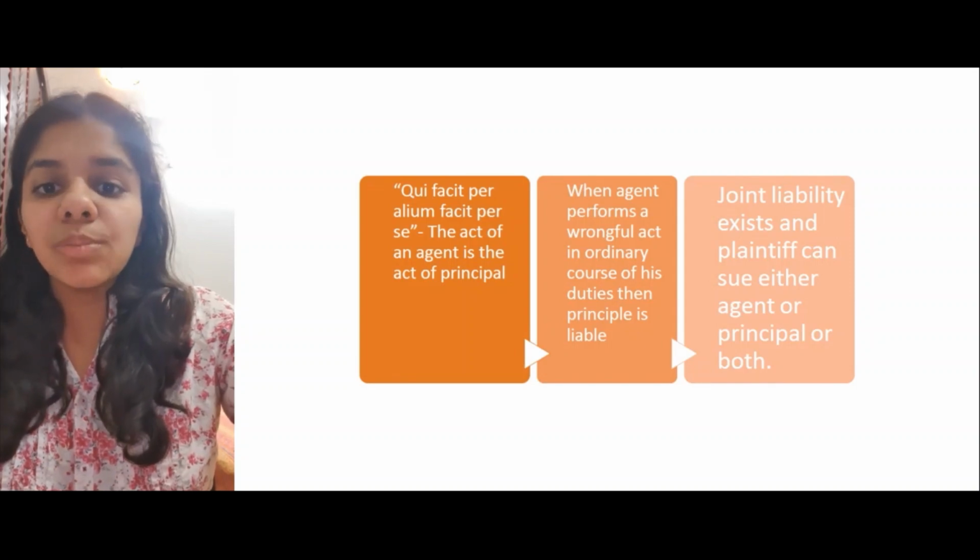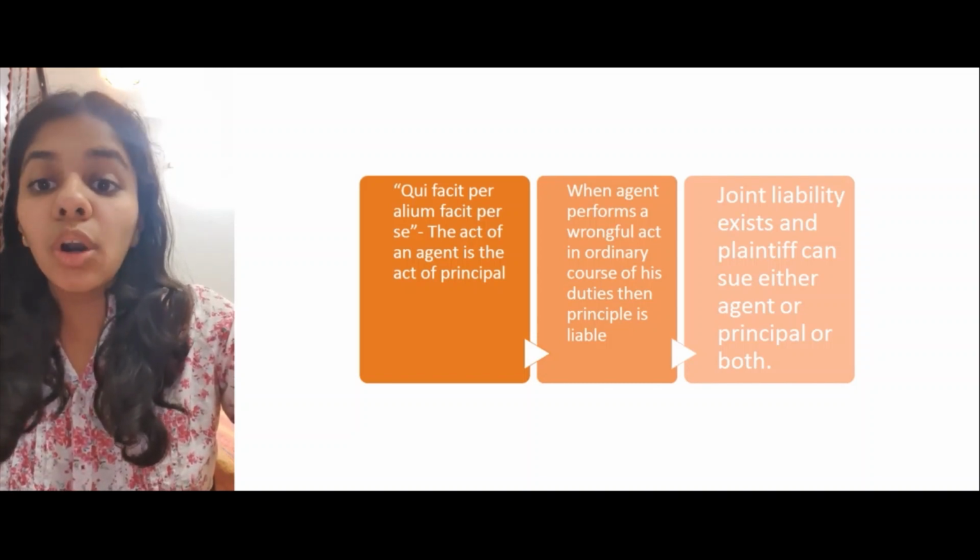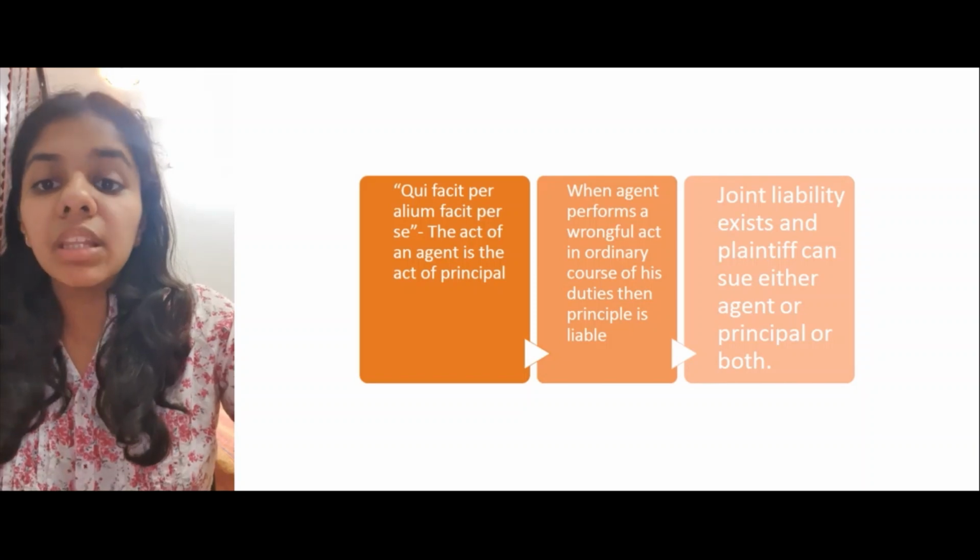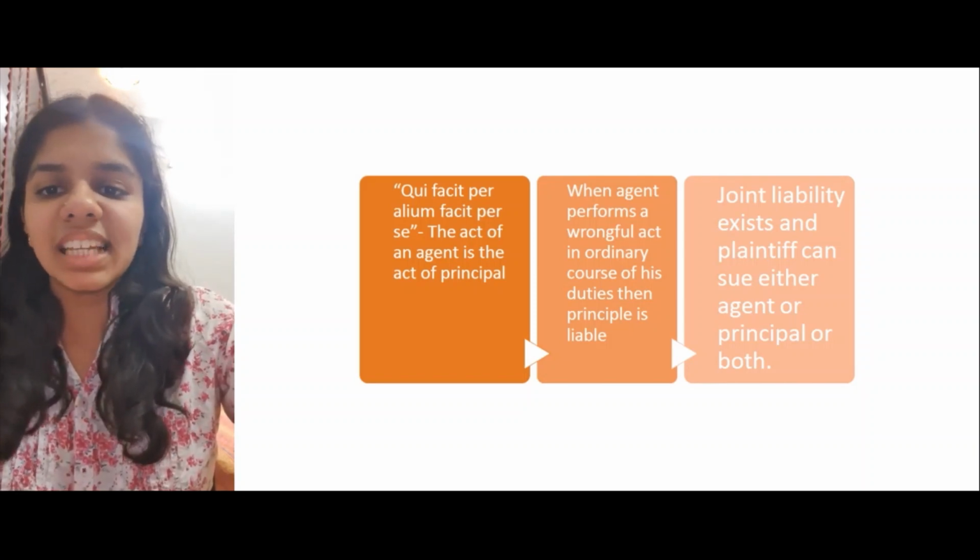Here, when an agent performs a wrongful act in the ordinary course of his duties, then the principal is held liable and the plaintiff can sue either the agent or the principal or both. The case which perfectly determined this relationship is Trilok Singh versus Kailash Bharti.